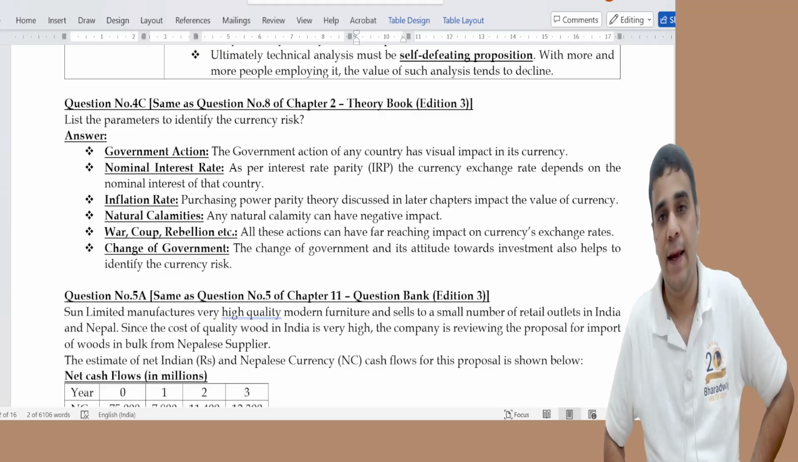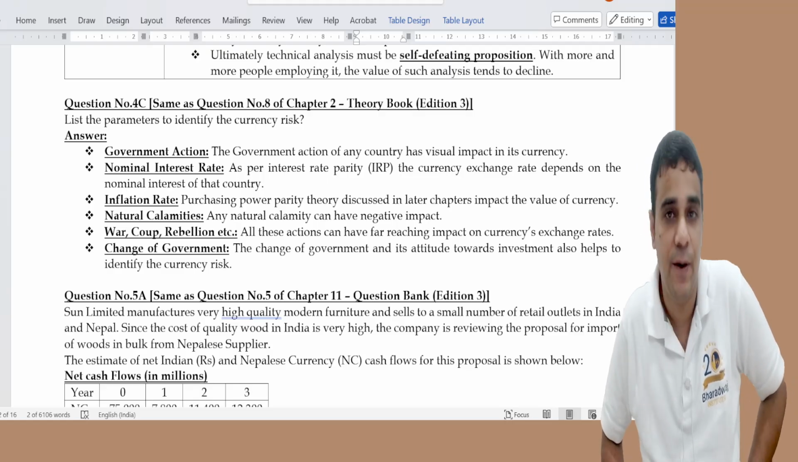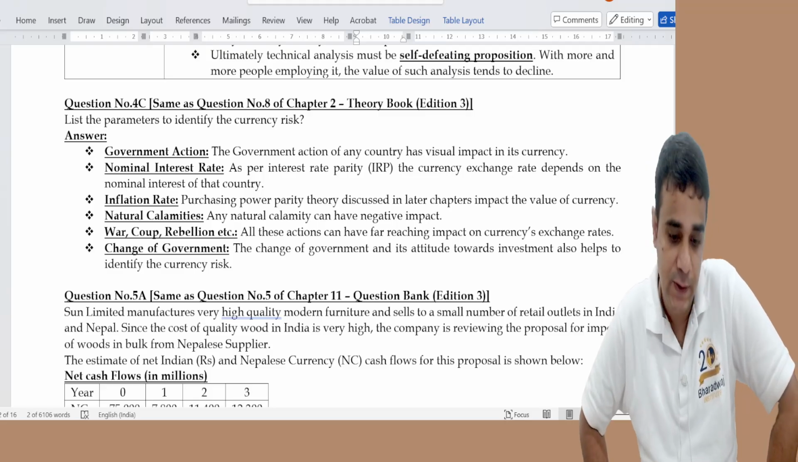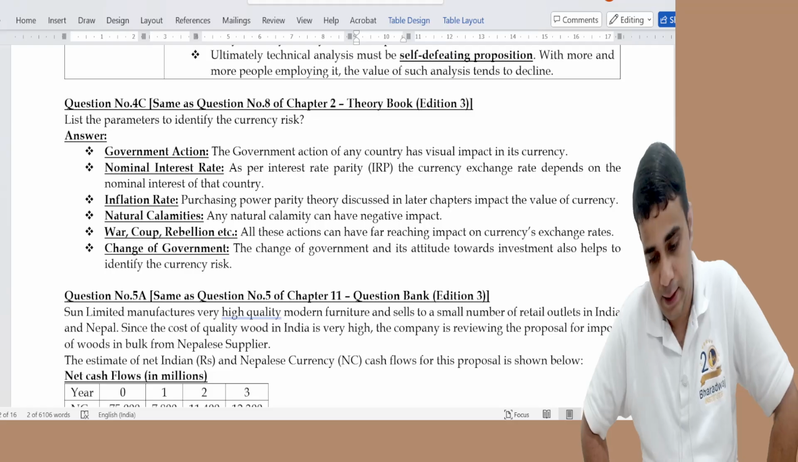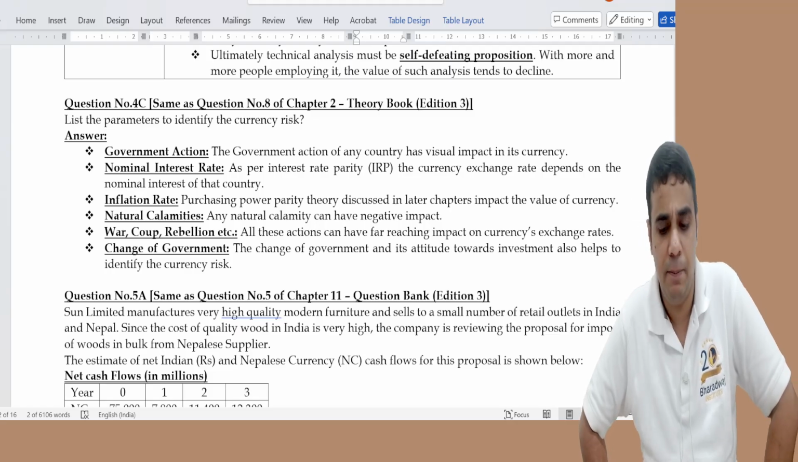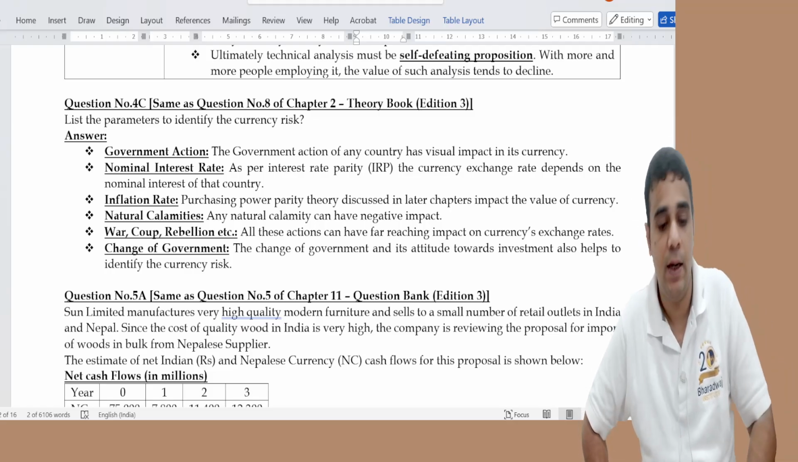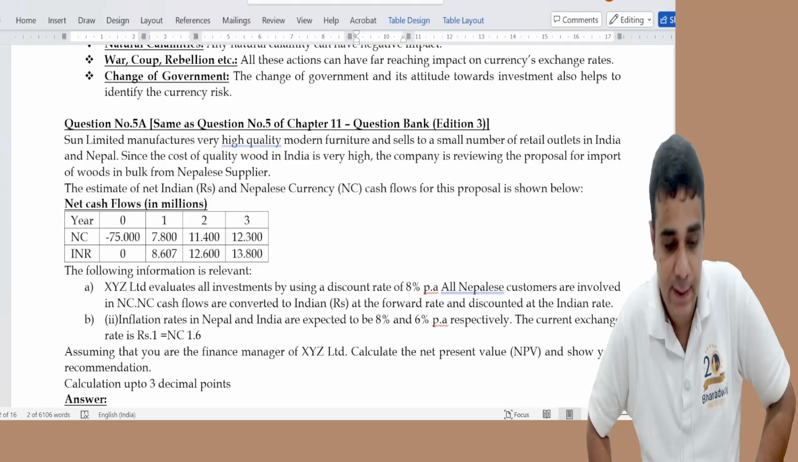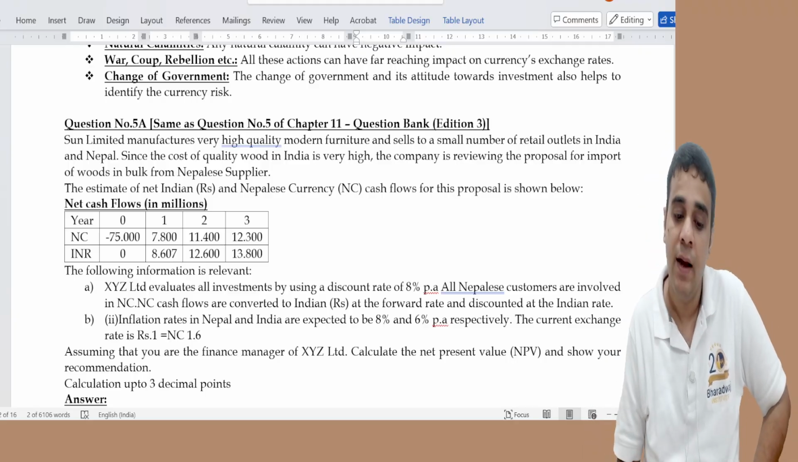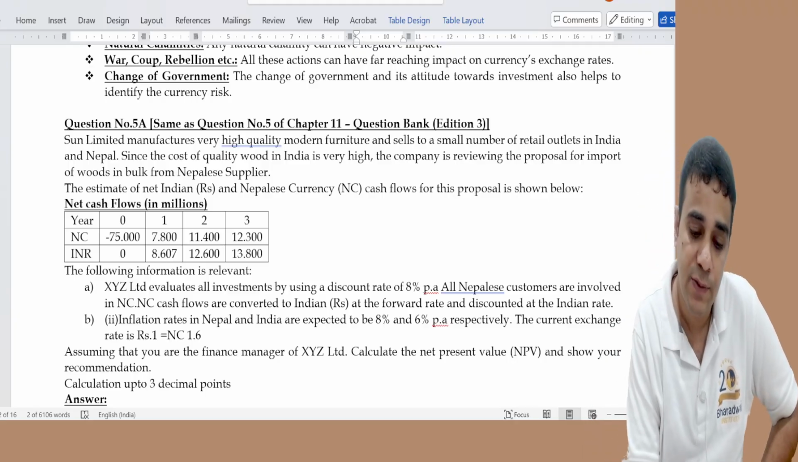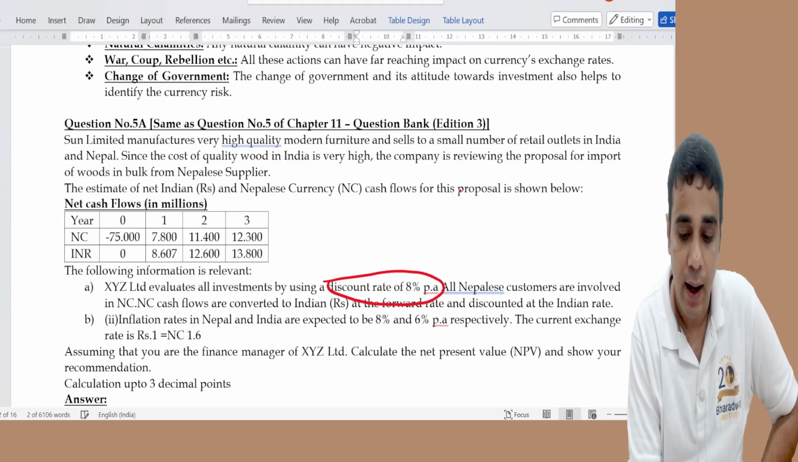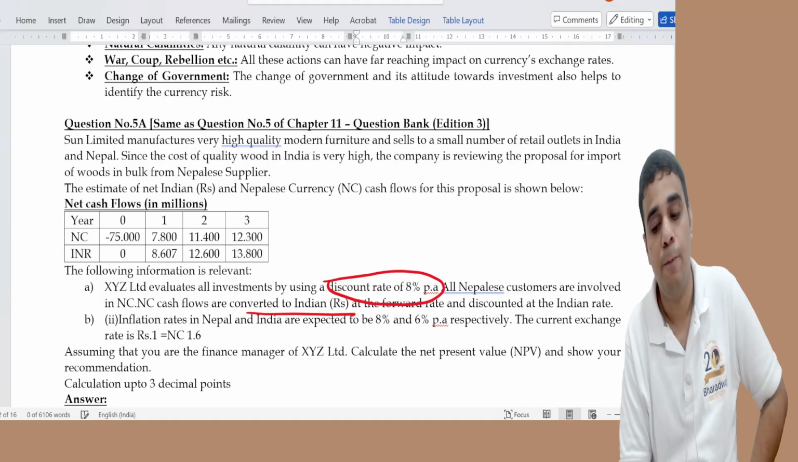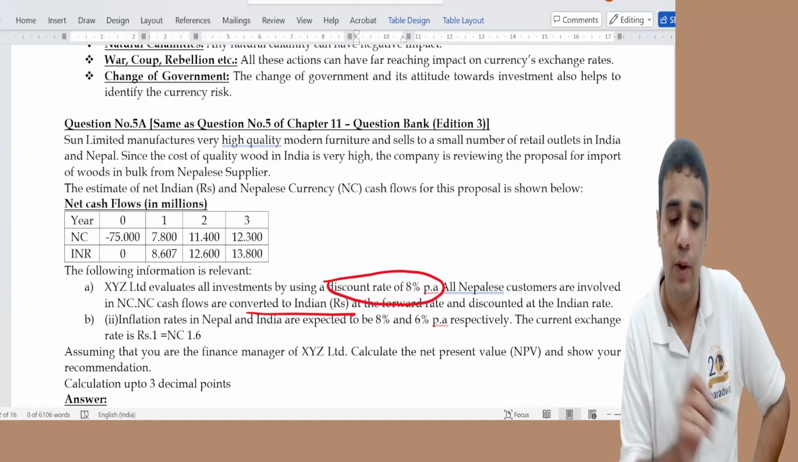Question 5A came from International Financial Management. This chapter, it is not a very tricky question, but maybe a time consuming question because a little bit of computation is needed. They have given cash flows in Nepalese currency and INR, and I evaluate all investments by using a discount rate, converting all the cash flows to Indian rupee at the forward rate and discounting them at the Indian rate.